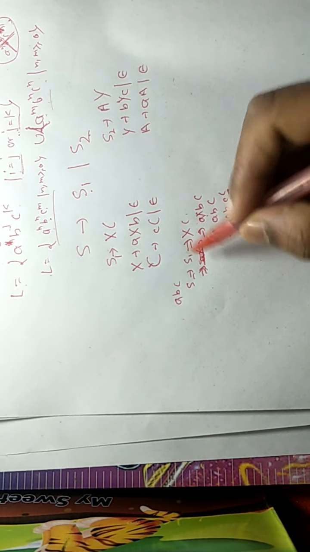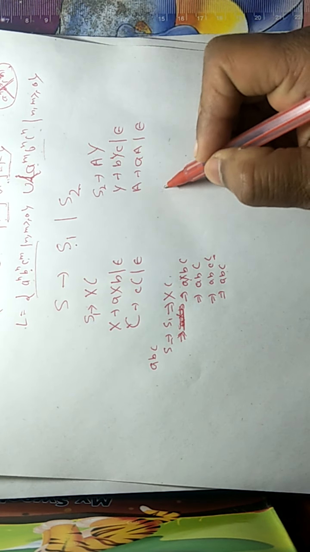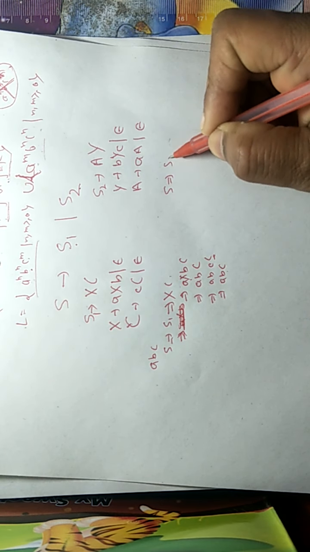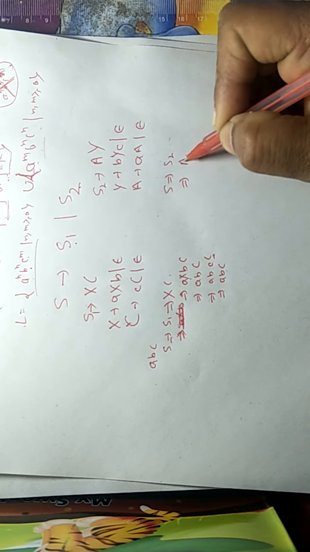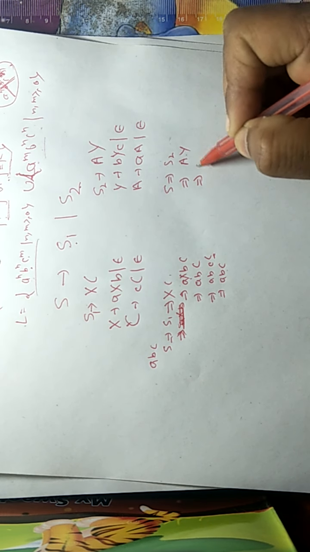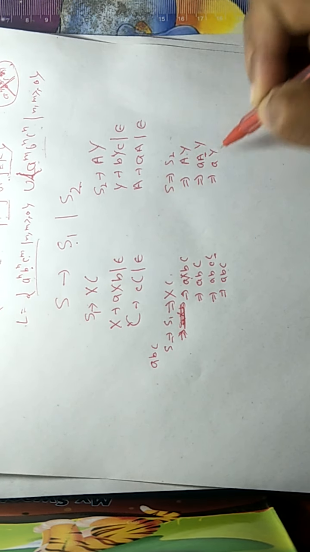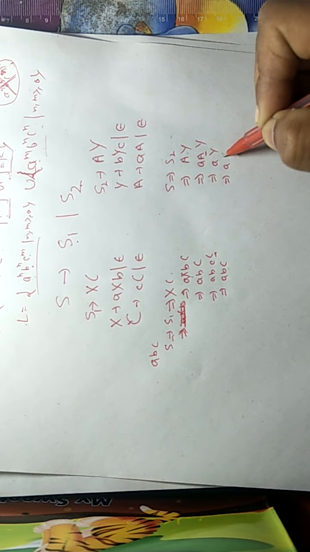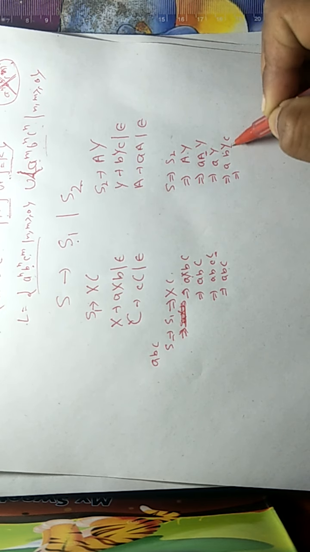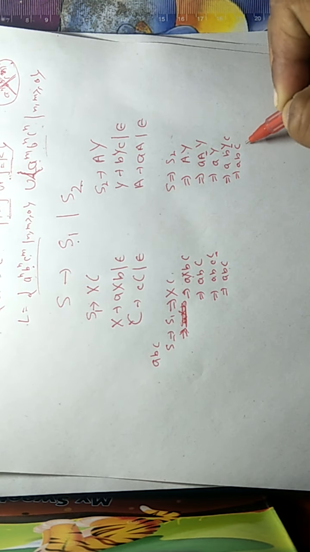We derive abc using S1. We can also derive abc using S2. S2 tends to A Y, replacing epsilon here, then b Y c, replacing epsilon here, we will get abc here.